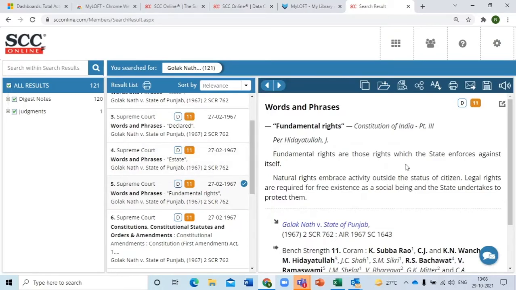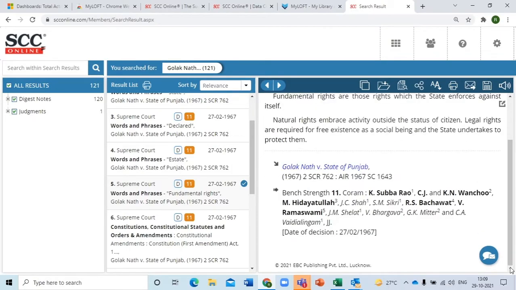Okay, fundamental rights. So it says on fundamental rights, Justice Hidayatullah spoke: fundamental rights are those rights which are state enforced against itself. Natural rights embrace activity outside the status of citizen. Legal rights are required for the free existence as a social being, and the state undertakes to protect them. This was exactly what was discussed on fundamental rights, and Justice Hidayatullah was the one who spoke on this point, not any other judge.